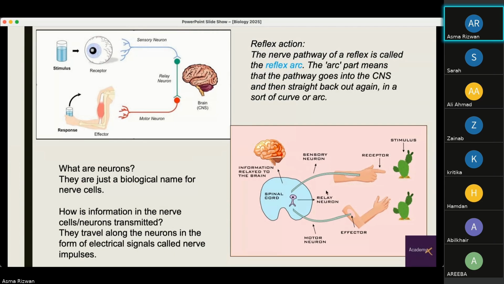So what are these sensory neurons, relay neurons, and motor neurons? They are just a biological name for nerve cells. Every system is made up of organs. Organs are made up of tissues coming together. Tissues are made up of cells. The cells in the nervous system are known as nerve cells or neurons. And how is information in the nerve cells or neurons transmitted? It travels along the neurons in the form of electrical impulses, electrical signals.